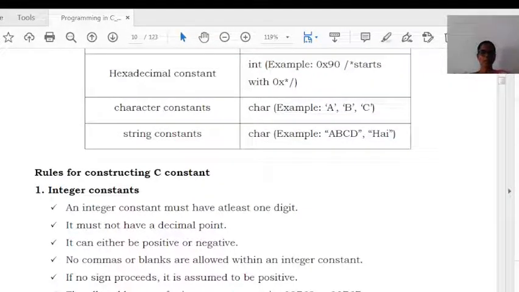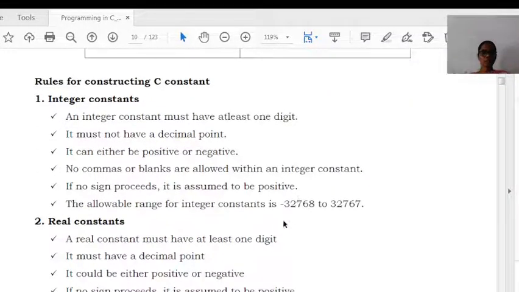An integer constant must have at least one digit and must not contain any decimal point. It may be positive or negative. No blanks or commas are allowed. If no sign is provided, it will be considered positive. If a minus symbol is provided, it will be considered negative. The range of an integer constant is minus 32768 to 32767.